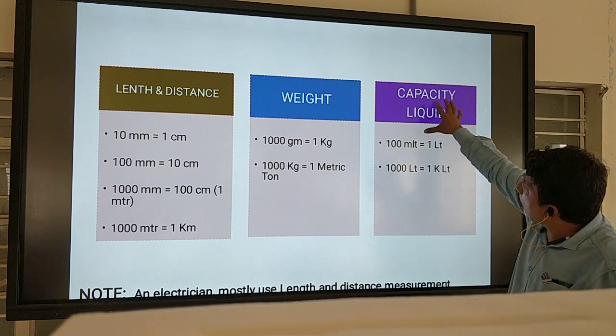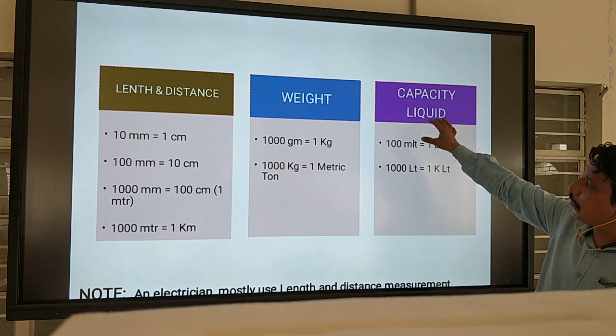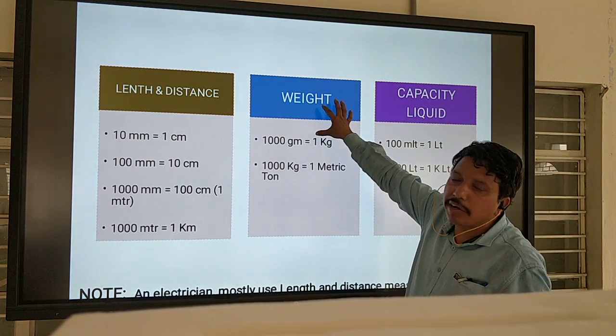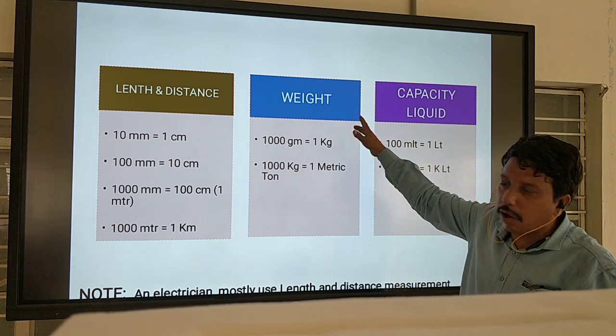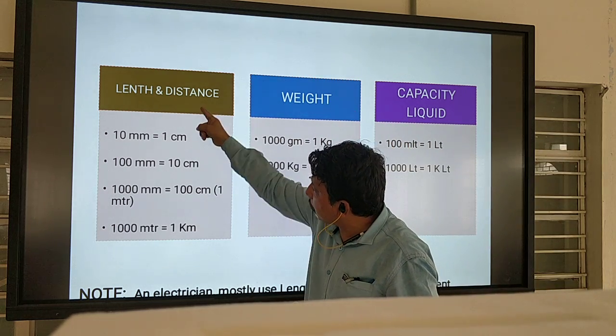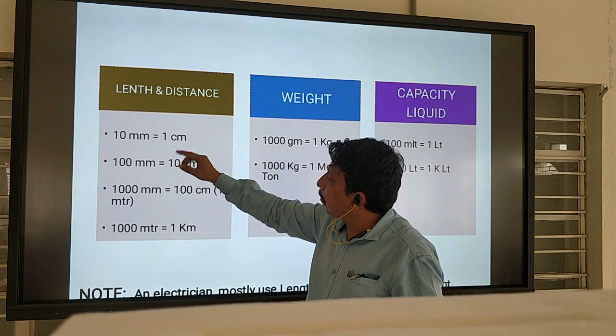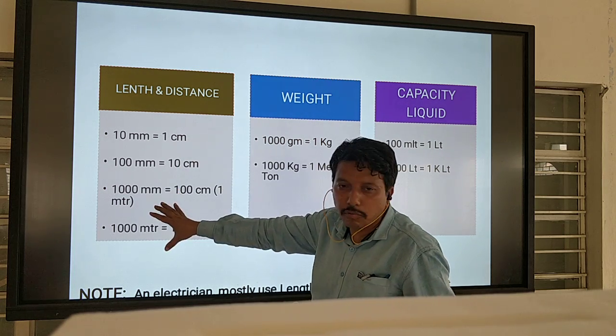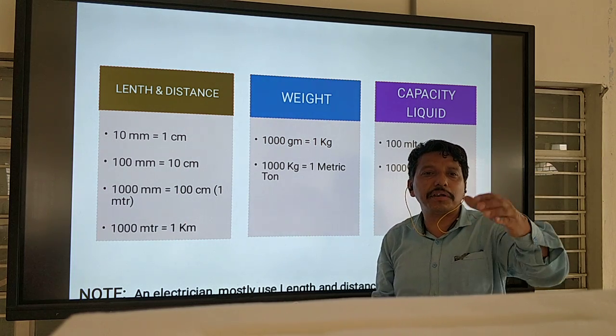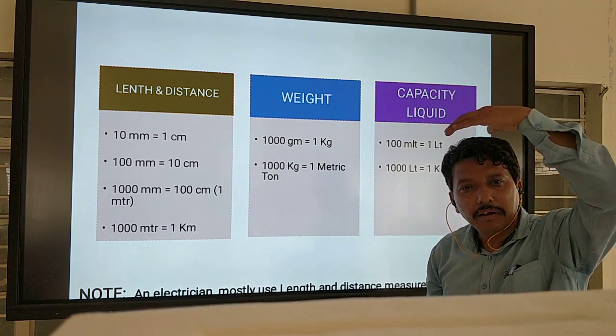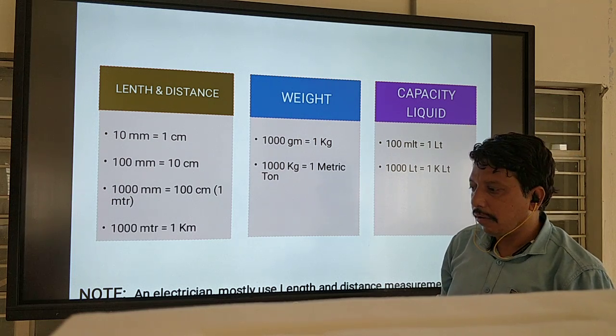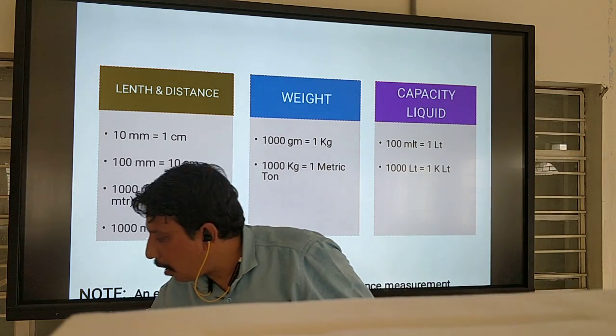You will not be using liquid or weight much. Only focus on this one. You should take the knowledge of measurement in this one. Everywhere, if you work in a building or industry, they give you the drawing.